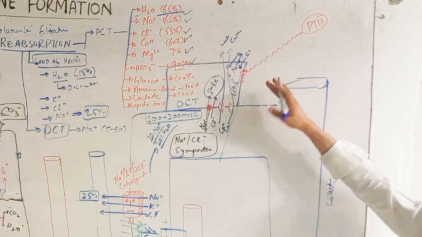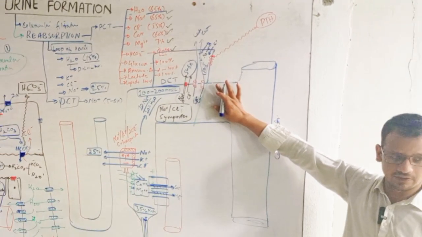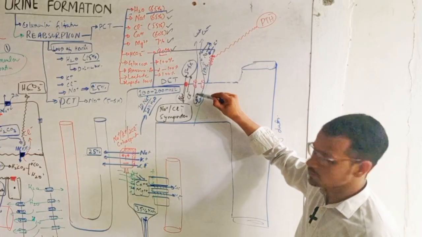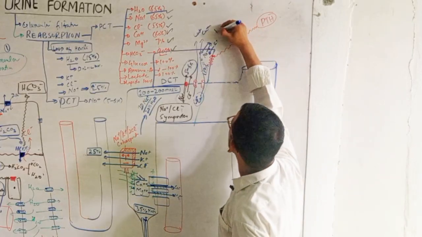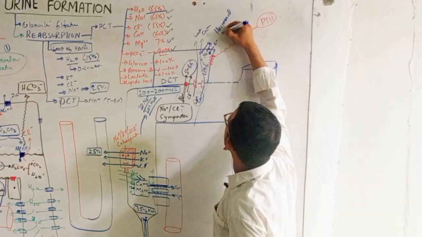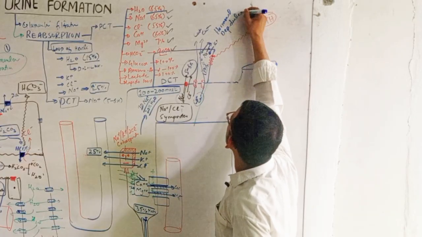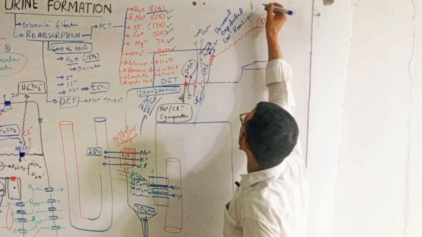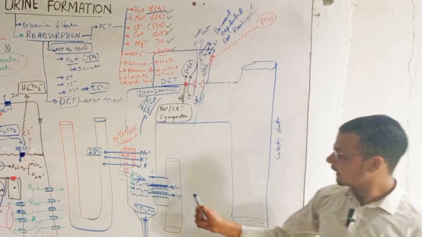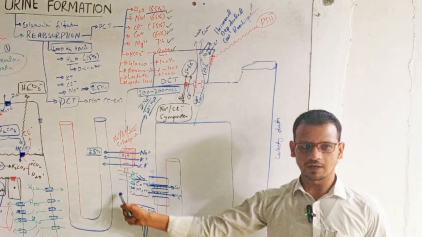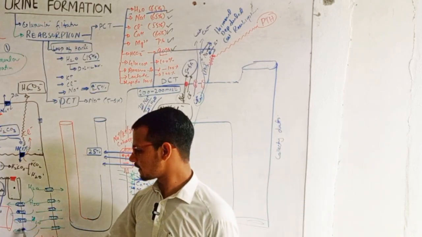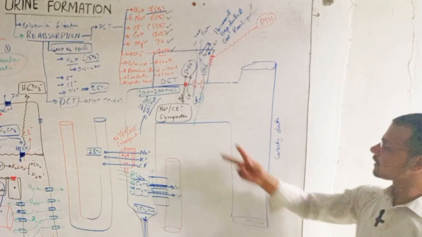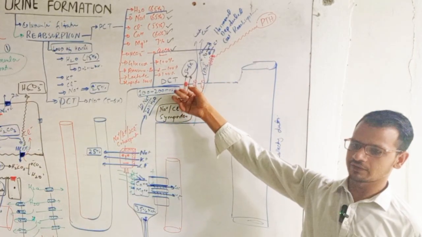I have discussed this mechanism in distal convoluted tubules in detail, but by parathyroid hormone, this is hormonal dependent calcium reabsorption. And in the distal convoluted tubule, this calcium reabsorption is hormonal independent. Here the calcium reabsorption is independent of hormone. These two processes occur in the early distal convoluted tubule.